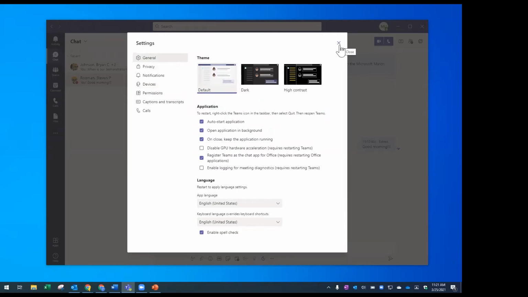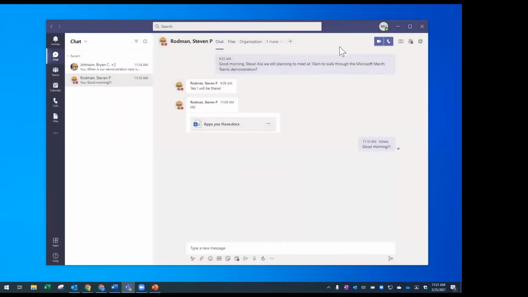Yeah, good point. That's really a great feature set of Teams. It's just how customizable it is. So if you find that the default settings aren't working for you, there is likely a way for you to change what it's doing.